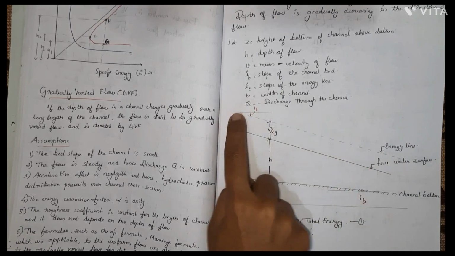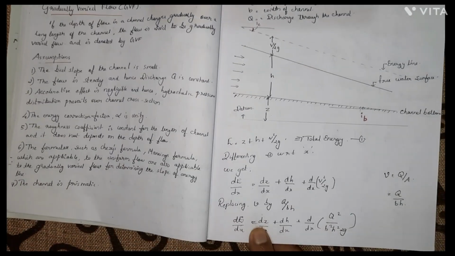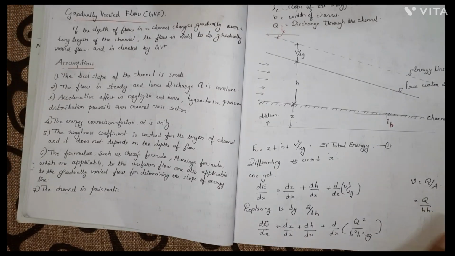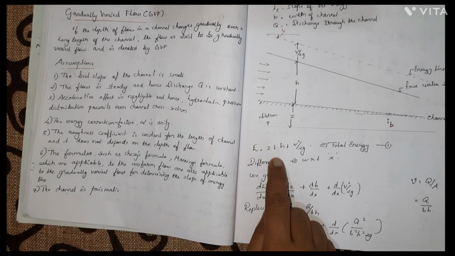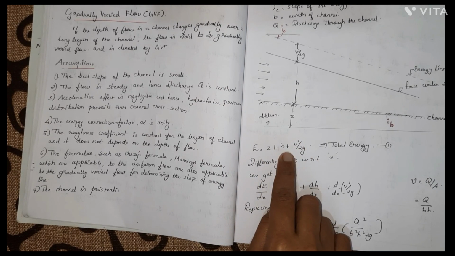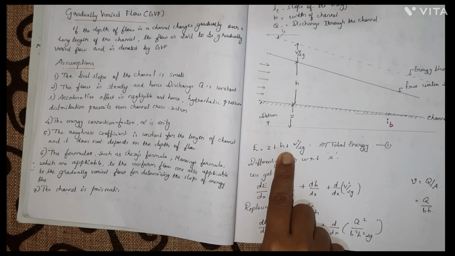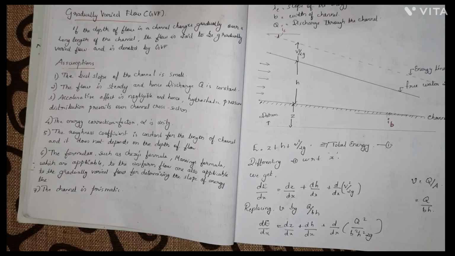Okay, so this is the energy line. This is the slope of the energy line, IE. Now, we know the equation for the total energy, which is E is equal to Z plus H plus V square by 2G. That is datum head plus potential head or pressure energy plus kinetic head, that is V square by 2G.